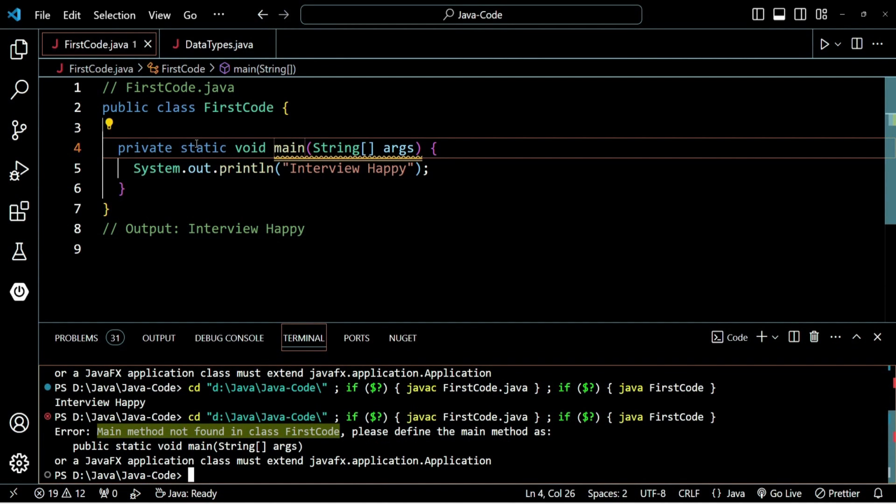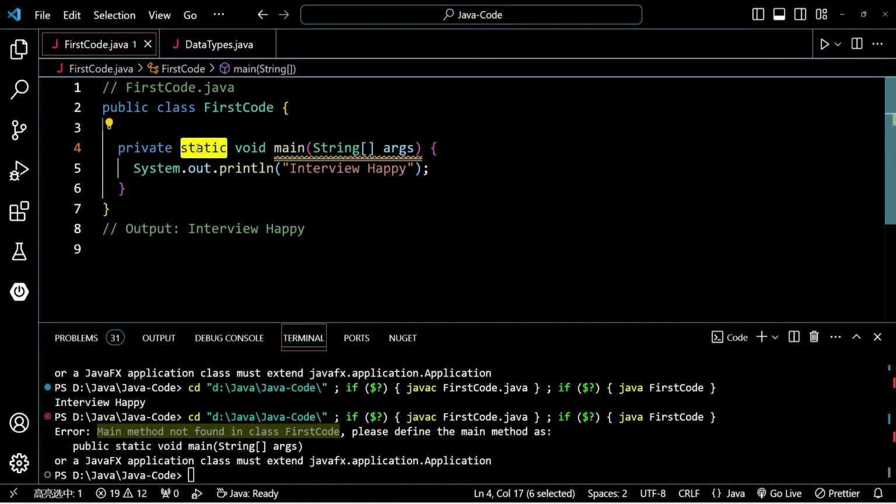Clear? The second keyword is static, which makes this main method a static method. Meaning you can call this main method directly from inside the JVM without even creating the object of this first code class. That is the purpose of static. And then we have void, which means main method is not going to return anything. That's it. Again, don't worry if you are new to these keywords. I will cover static in detail in upcoming questions.